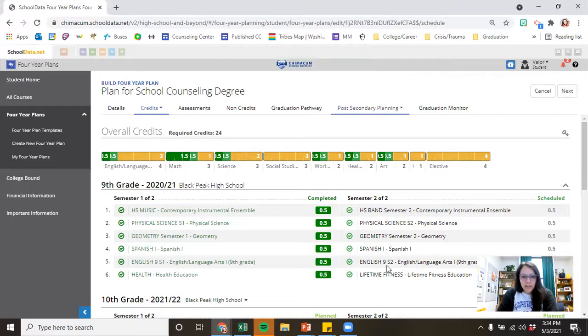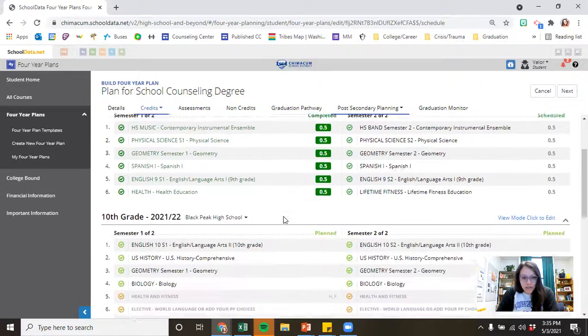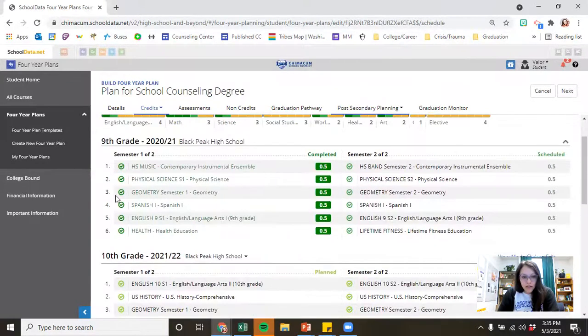Okay. And this is what your 4-year plan looks like. All right, and we're going to go through and add classes to the schedule until our plan is full. So since I'm a 9th grader right now, you can see that my first semester of 9th grade is checked off. That's what this dark green color means, completed.